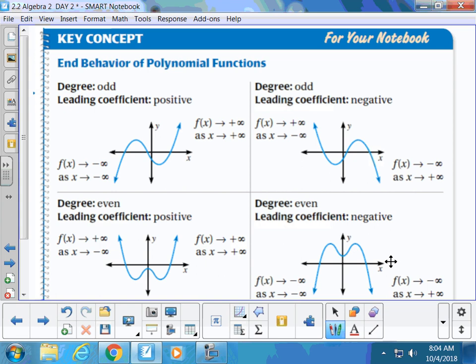Let's talk end behavior. With parabolas, end behavior is easier, because as x goes to infinity or as x goes to negative infinity, both of these end arrows are heading up towards infinity.